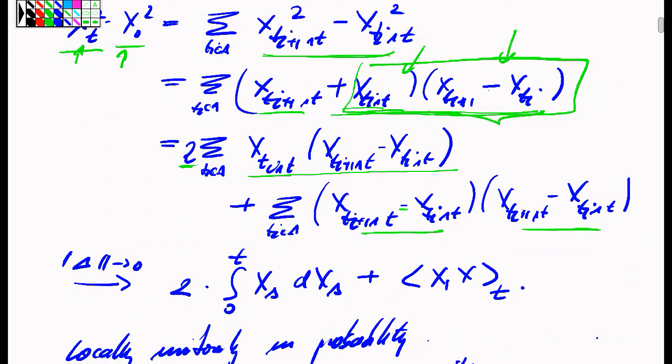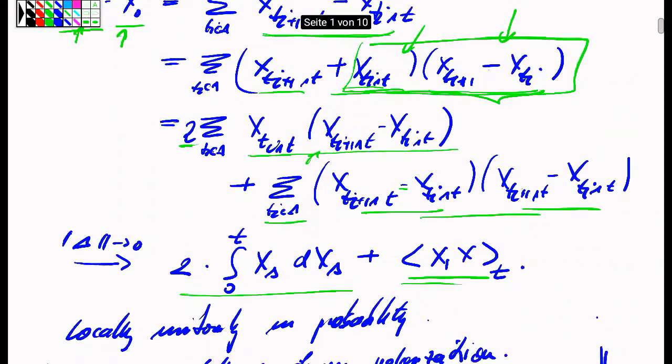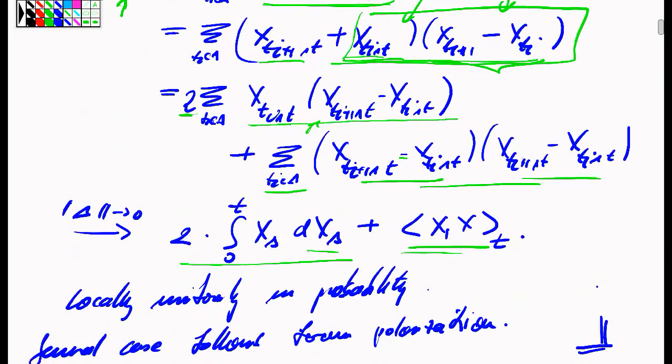For both of these terms, I have a limiting statement. Namely, this sum of the squared increments clearly converges, upon finer and finer time grids, towards the bracket process of x. And the first component, by our dominated convergence theorem of stochastic integration, using also the continuity of the x process, converges to the stochastic integral of the x process against the x process itself.